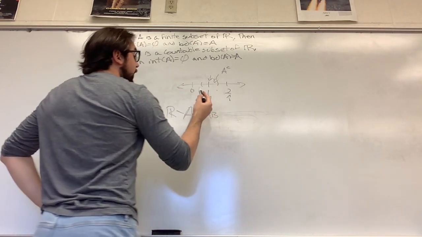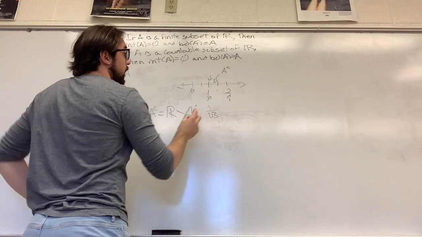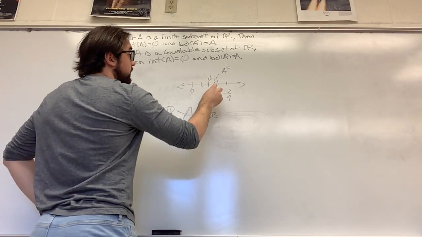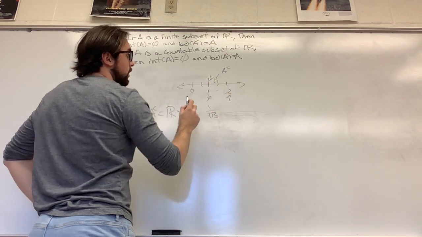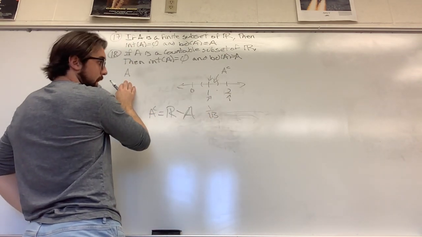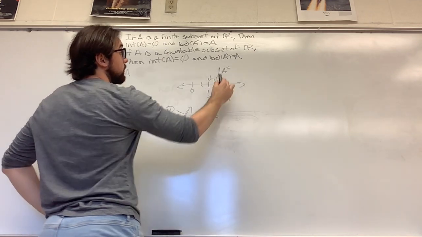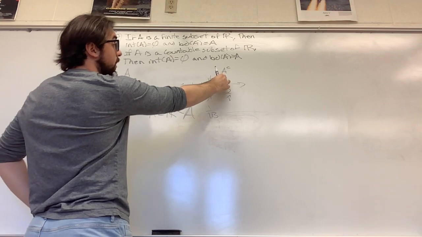Therefore, in between every number that we include in our countable set, we can draw an open set that includes another point that does not belong to our original A, but is still part of the real numbers, meaning that it's included in the complement of our set.